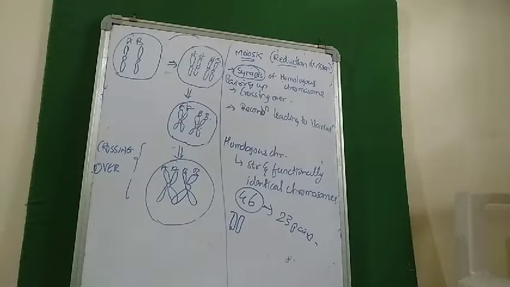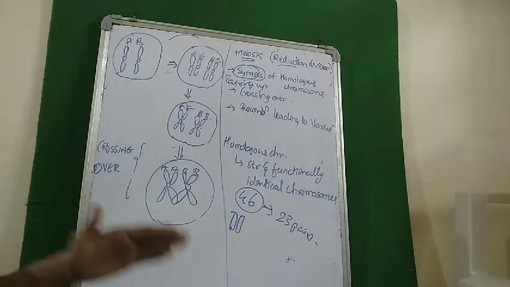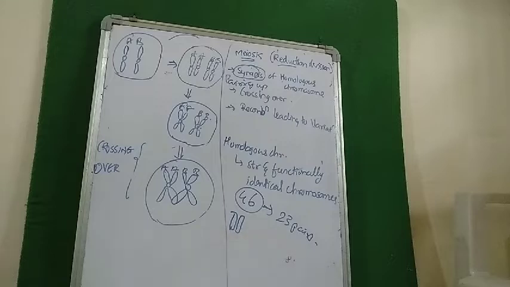Next occurs crossing over. Crossing over is basically, we would later discuss what happens. Due to crossing over, there is mixing of characters, that is, the characters mix between the two chromosomes and it leads to variation. What is variation? Variation is basically mixing of characters which leads to different characters in the daughter cell as compared to the parent cell.